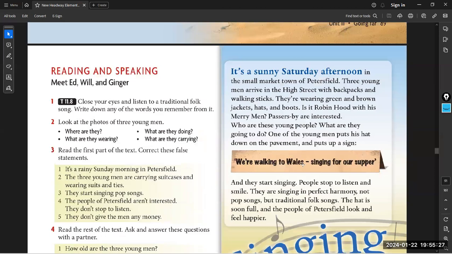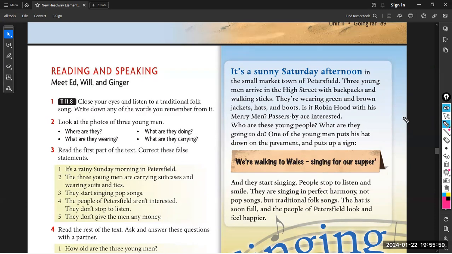Absolutely we have to read the text. I know that we don't have too much time, but at least I want to ask some of you, or maybe at least one of you, to read, and we have to complete reading and solving the questions the next class. Let me start with Tagreed. Can you hear me? Yes, I can. Okay, so please now, Tagreed, I need you to start reading the first paragraph, which is about singing for the supper.